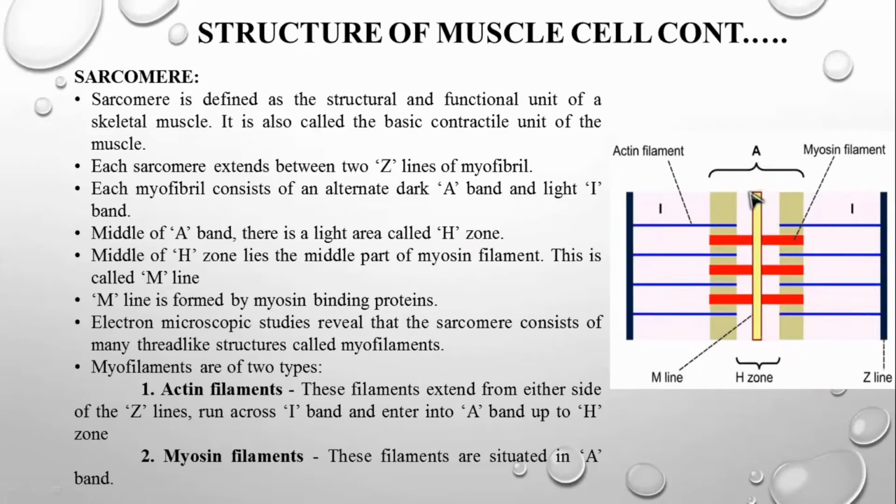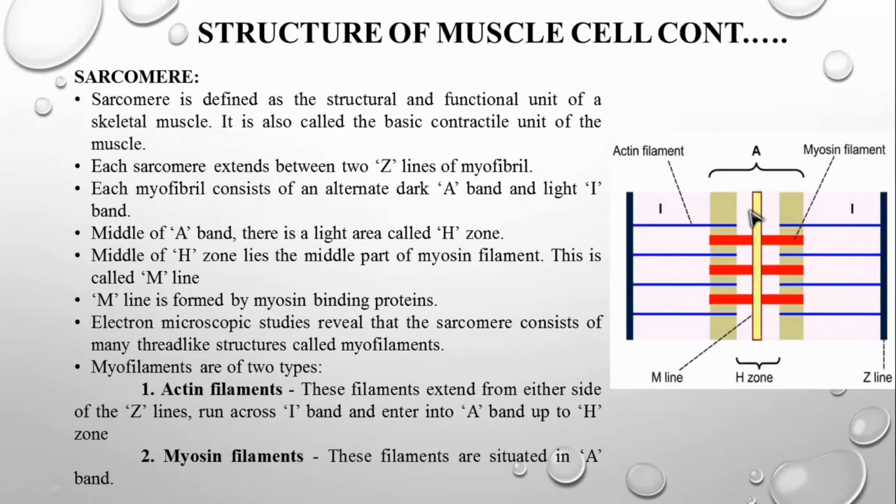In the middle of the H zone lies the middle part of the myosin filament. This line is called the M line, where the myosin filaments get attached in the A band. The M line is formed by myosin binding protein.